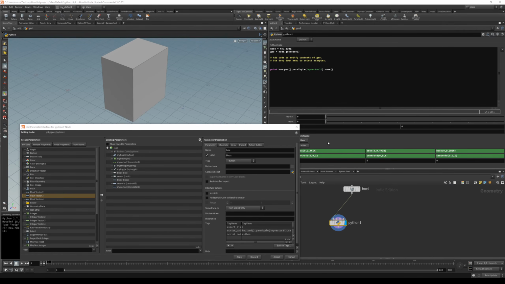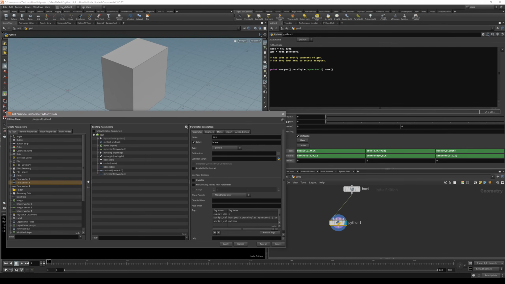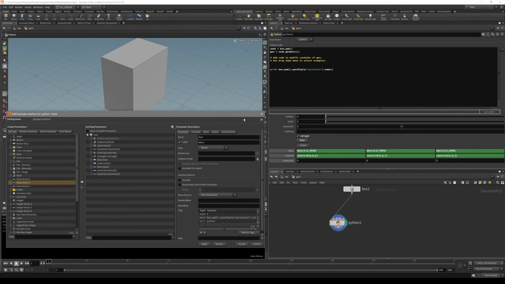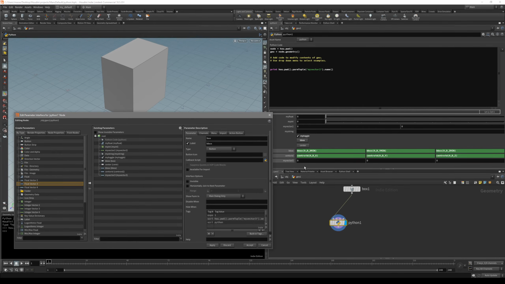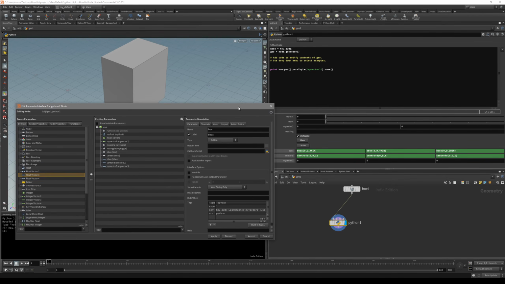And now for the last part, let's take a look at how we can paste in a parm tuple, like from the expression into the new parameter. So I did a little bit more different setup.